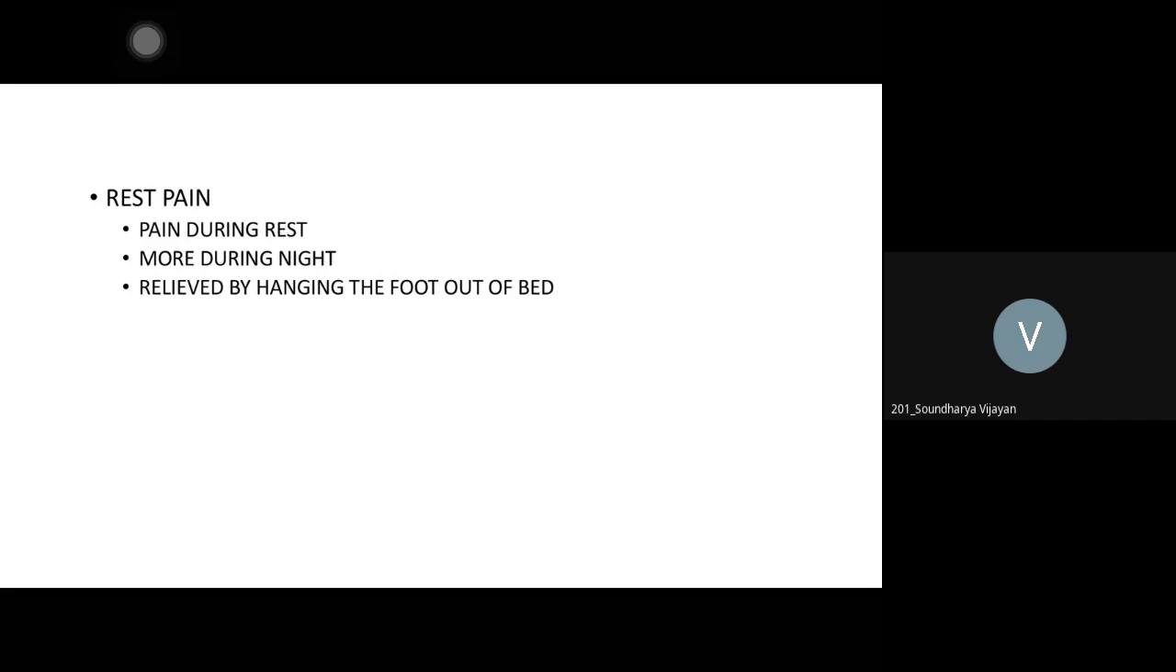So pain during rest, mostly at night, is relieved by hanging the foot. When the patient leaves the limb in a dependent position, there is a little bit of blood flow. When it is anti-gravity, that little blood flow is also not there, so they will have pain.